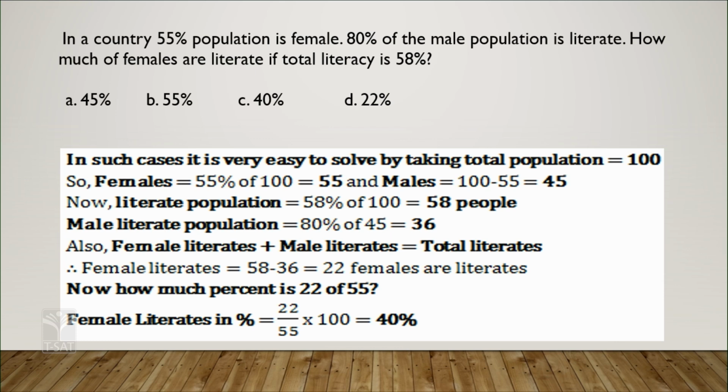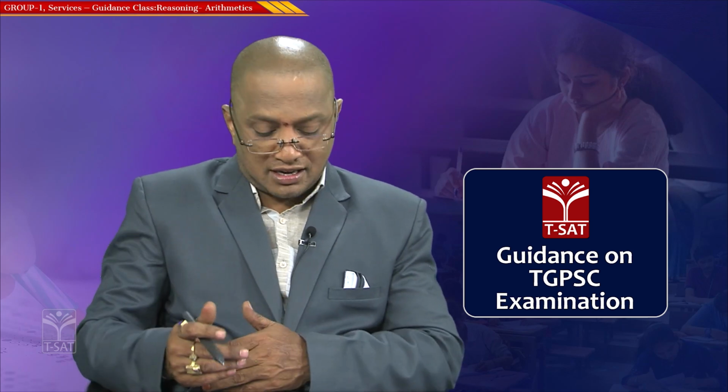So, you have to calculate 80% of 45%, that is 36, means 36% of people are literate. How many females are literate? Total literacy is 58%. Out of 58%, as you know, 36% is male literacy. So, 22% will remain. You have to calculate 22 out of 55, how much percent is it? 22 by 55 into 100, obviously 40%.